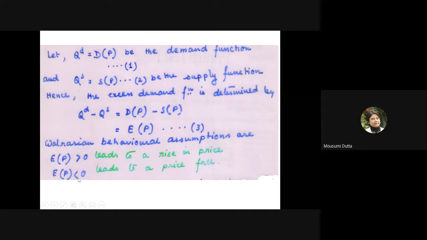And if E(P) less than 0, if there is negative excess demand, which means excess supply, then that leads to a price fall. So excess demand positive leads to a rise in price, and excess demand less than 0 leads to a price fall. Any question?